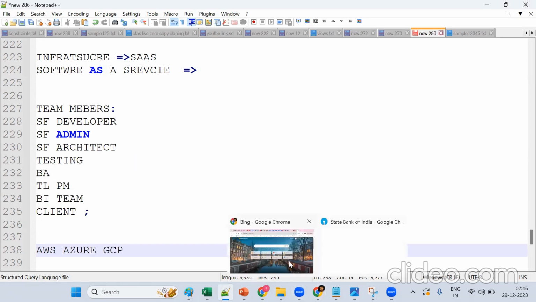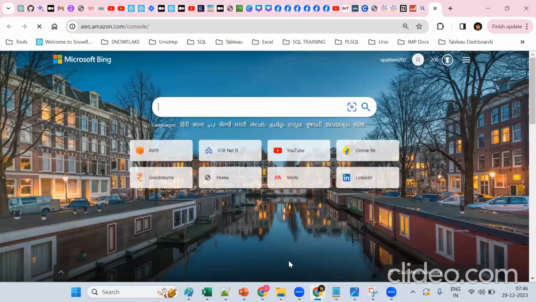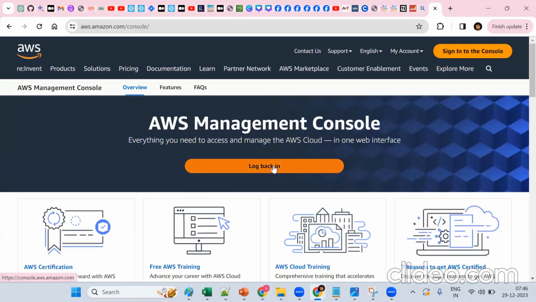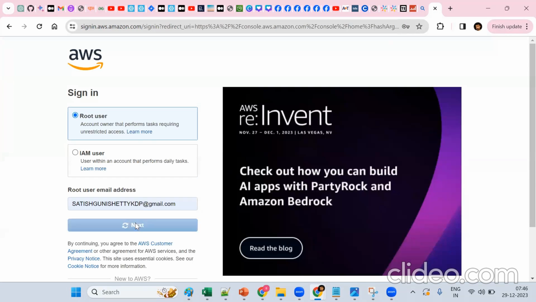Now what happened? As a simple example, I'll try to show it. I'll try to log in to an AWS account. It's just basic, don't worry if you're not able to follow. So log back in, and log in the same way.